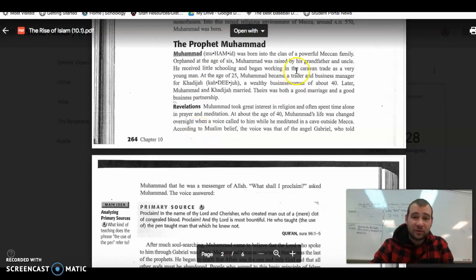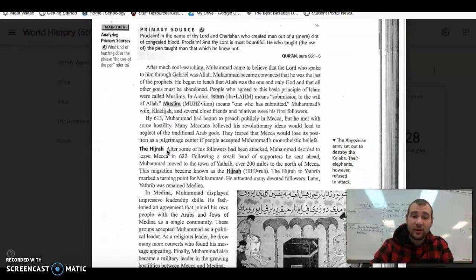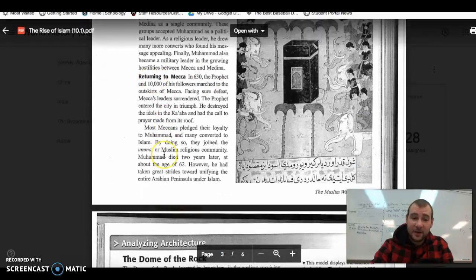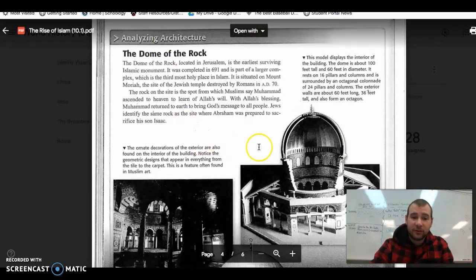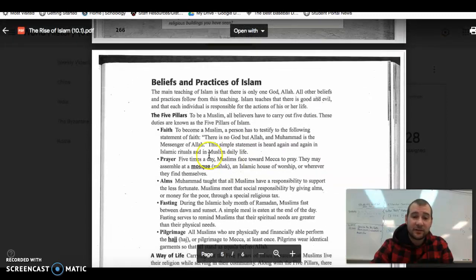This reading will do a good job of explaining a little bit about the beginnings of Islam, with Muhammad, and moving through that story, and going through a few of the main places like Mecca. Read through this. This will give you an idea on the religion aspect of it all.